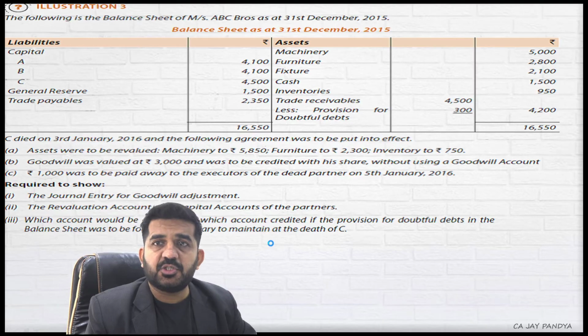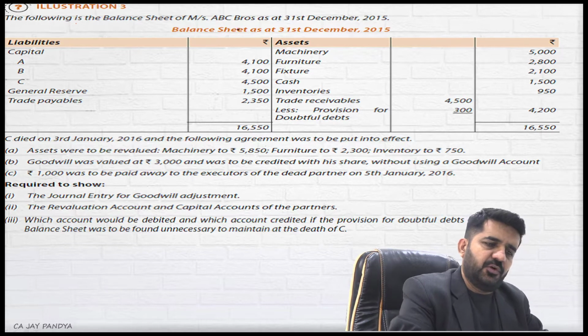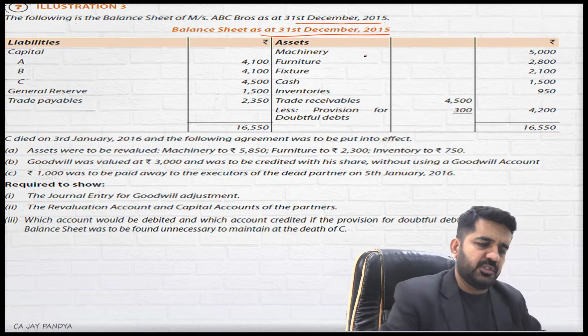We are continuing with questions of death of partner. Today we will be solving illustration number 3 as well as illustration number 4 for death of the partner in this particular lecture. Let's start with illustration number 3. The following is the balance sheet of ABC Bros and Company as on 31st December 2015.